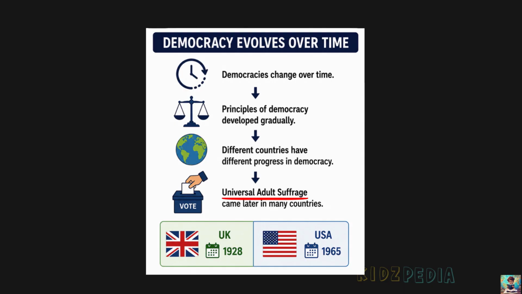Different countries gave this right at different times. For example, in the United Kingdom, effective universal adult suffrage was achieved in 1928, and in the United States of America, effective universal adult suffrage was achieved by 1965. This shows that democracy is an evolving system and different countries accepted democratic rights gradually.